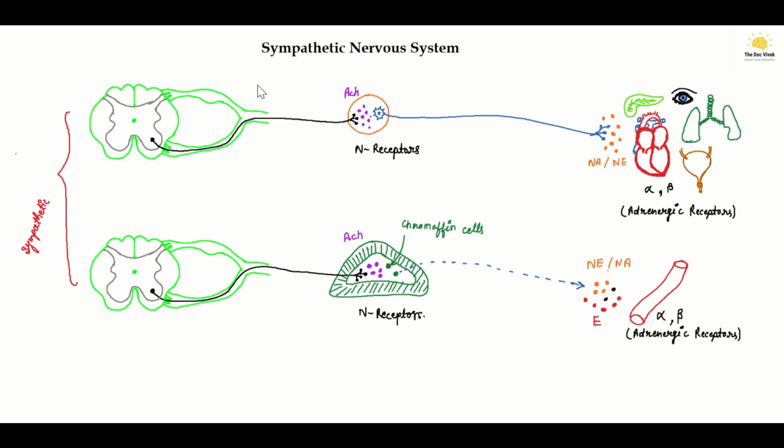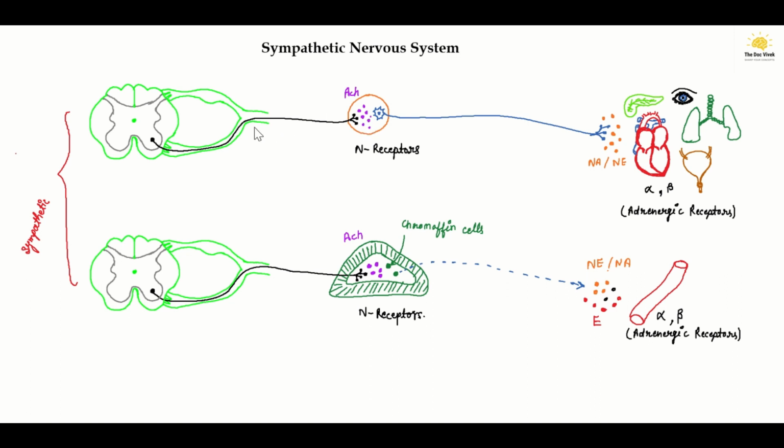The preganglionic nerve fiber may synapse with the postganglionic neuron of the first sympathetic ganglion, here, or it can move upward or downward.